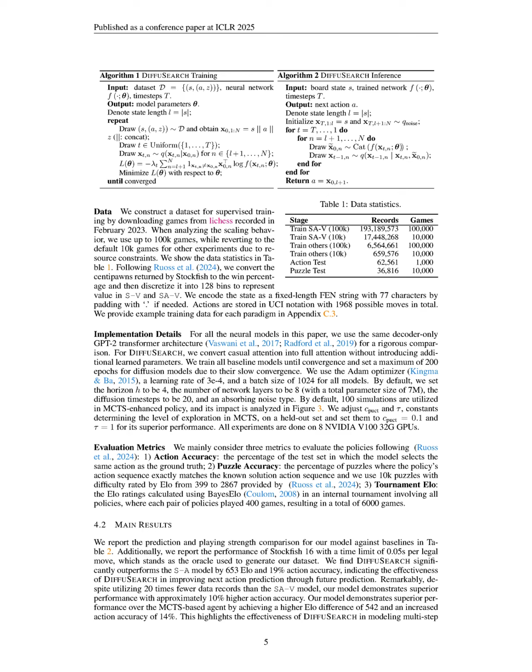The DIFFUSEARCH method was validated through extensive experiments focused on chess-playing tasks, utilizing a dataset constructed from games recorded in February 2023, with up to 100,000 games for scaling behavior analysis. The performance of DIFFUSEARCH was benchmarked against several models, including the SA-SV and SAV models, as well as an MCTS enhanced policy, with metrics such as action accuracy, puzzle accuracy, and tournament Elo ratings being employed to assess effectiveness.